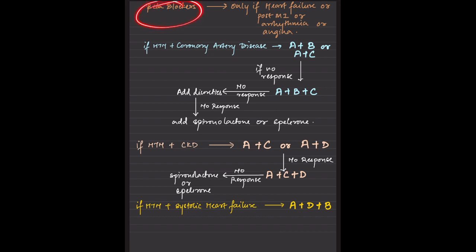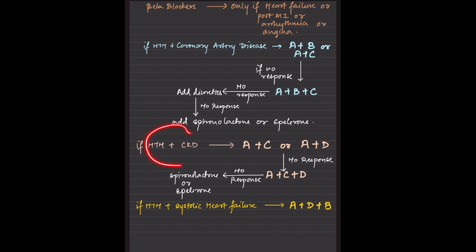And we have beta blockers. These beta blockers are only prescribed in case of heart failure, arrhythmia, or coronary artery disease. In that we prescribe A plus B, right, or we have A plus C. If there is no response, then we need to add a third, A plus B plus C. If there is no response, then we need to add diuretics. Even if the patient has no response, then it is a resistant hypertension, then we add spironolactone.